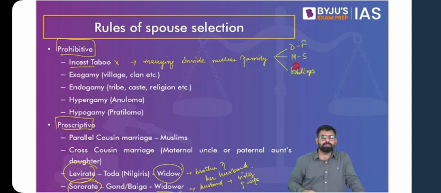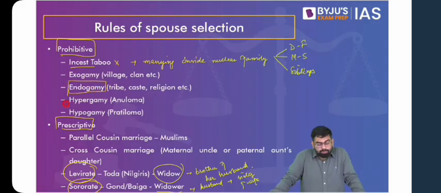So this is prohibited. Another thing is we talked about the idea of caste, wherein you're not supposed to marry outside your caste or the same social group, or you're not supposed to marry outside your religion. What is that? Endogamy. Similarly, there is exogamy.